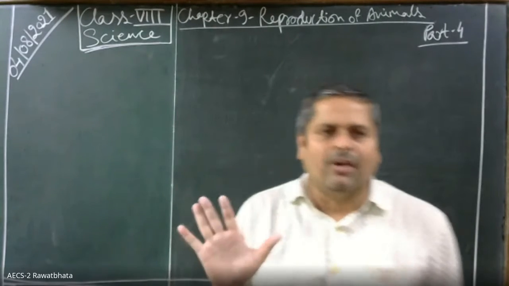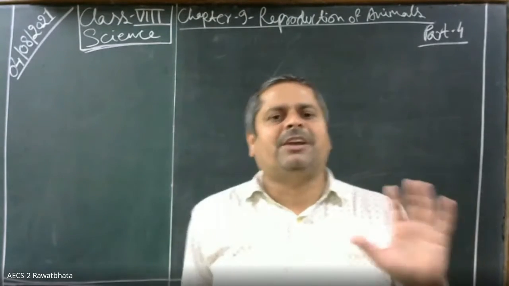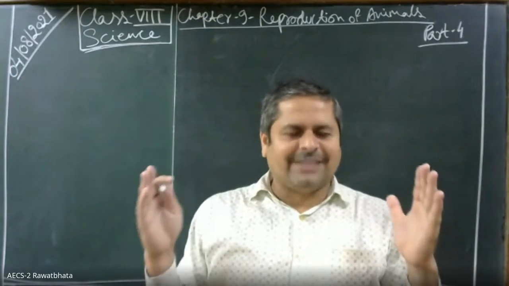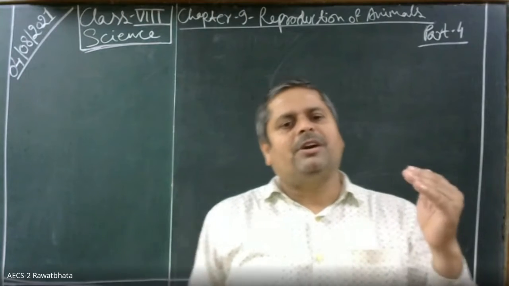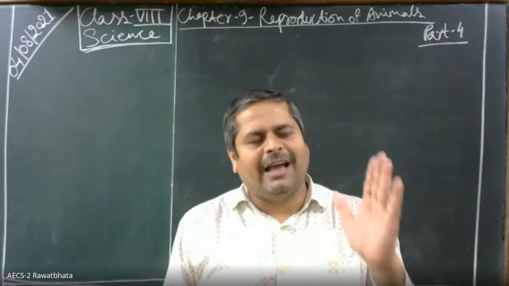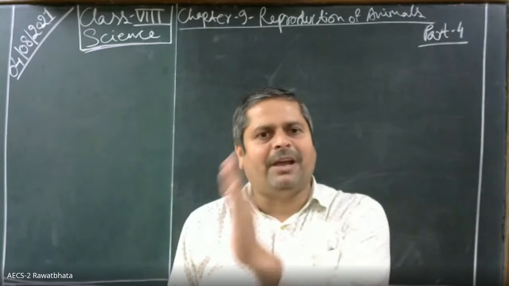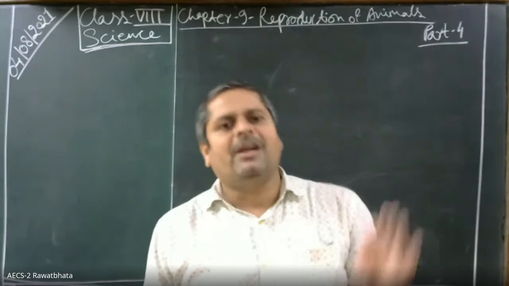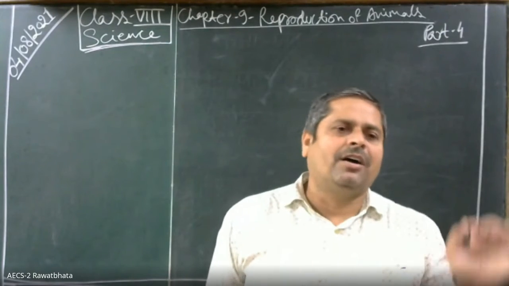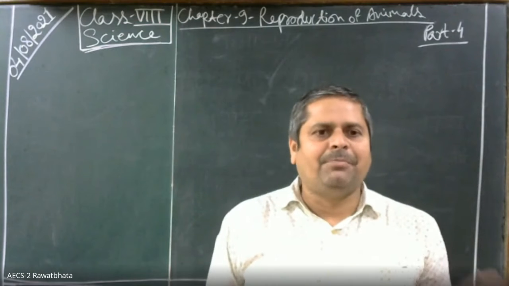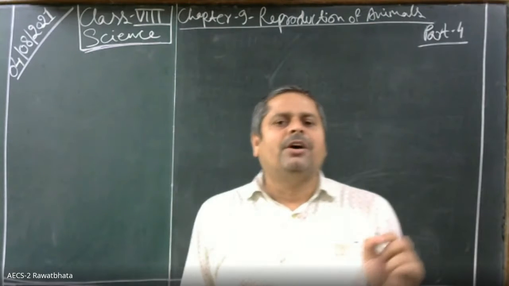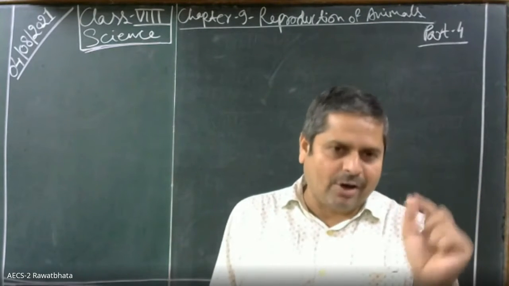Sexual reproduction in humans. Humans are sexually reproducing organisms, so different sexes are there in the two individuals. Males have the male reproductive system, and females have the female reproductive system. The male reproductive system includes a pair of testes, a pair of sperm ducts, and the penis. And the female reproductive system includes a pair of ovaries.